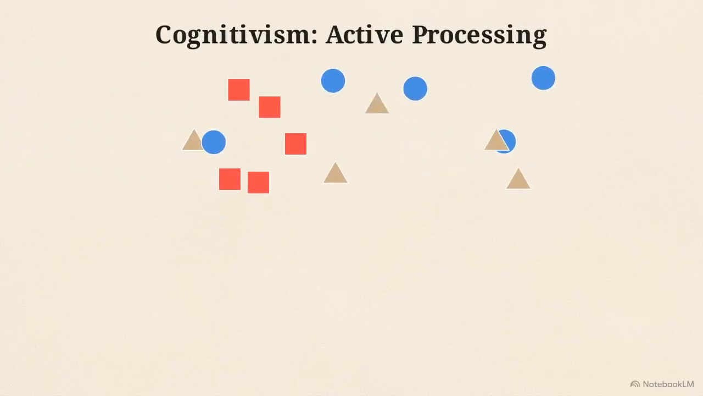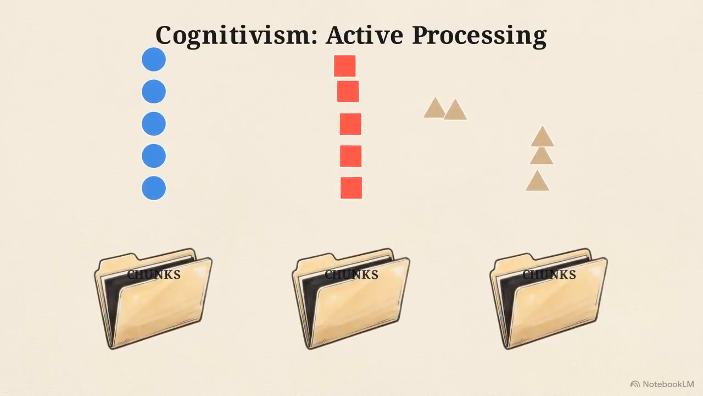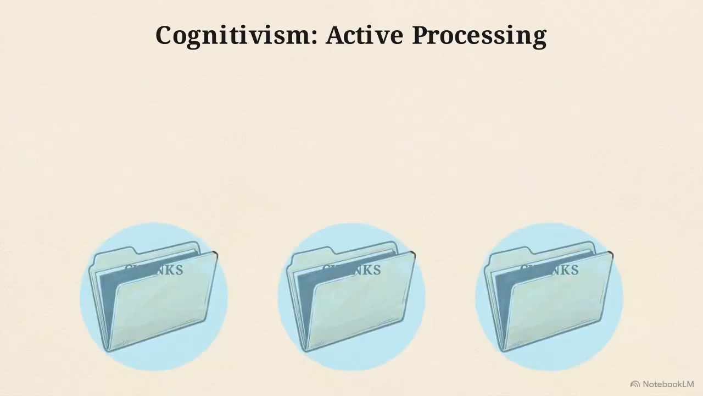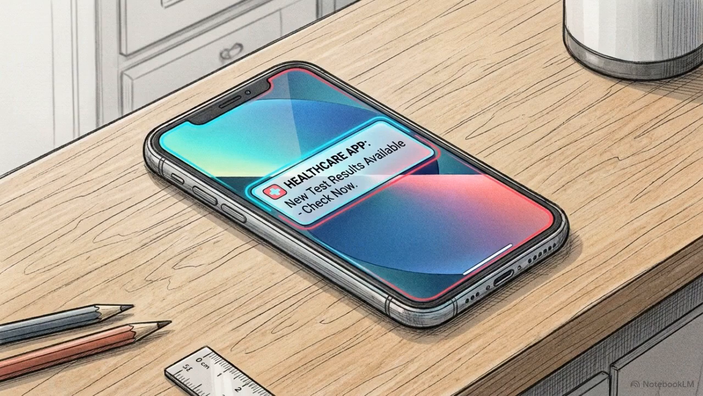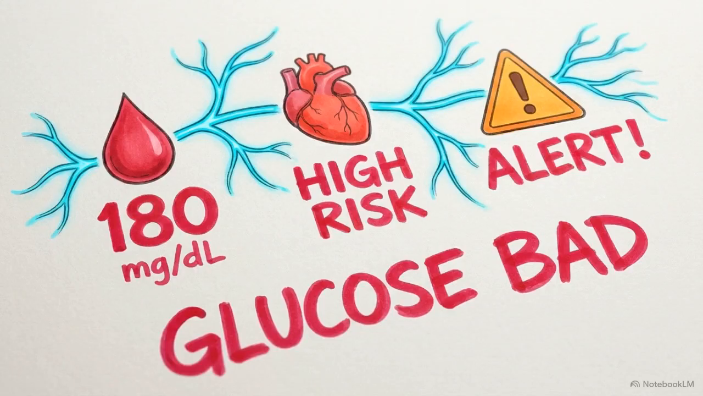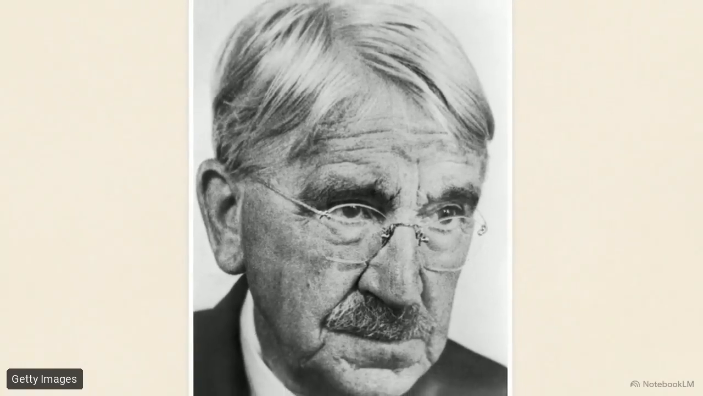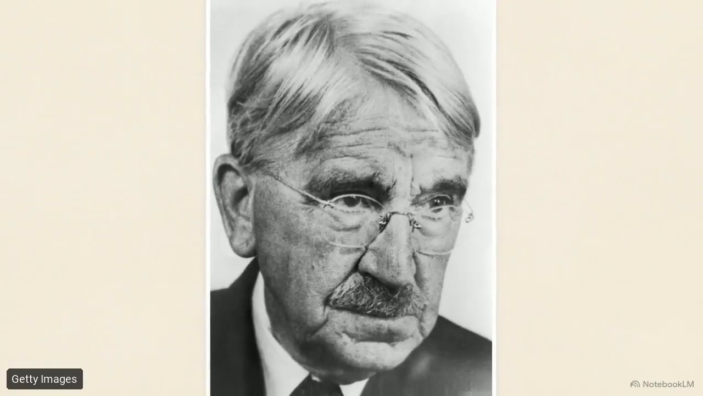The second paradigm is cognitivism. Instead of passive conditioning, the learner actively processes, chunks, and encodes information for later recall via observation. A healthcare app sending diabetic text reminders applies this perfectly. By using bolded typography for crucial stats and mnemonics like "glucose bad," the design forces the brain to create associative recall.